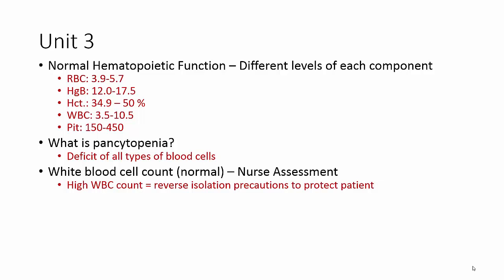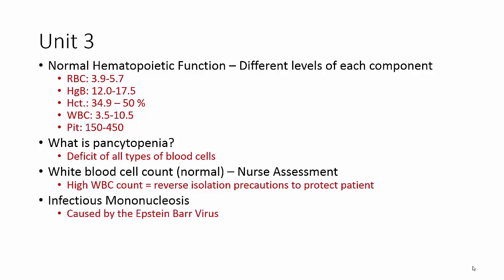If a nurse sees this, a lot of times reverse isolation precautions need to be put in place, and this is to protect the patient. It's not to protect the people that go see the patient, it's to protect the patient because their immune system's already busy fighting something off. We don't want to introduce something new like another cold or flu or something like that.